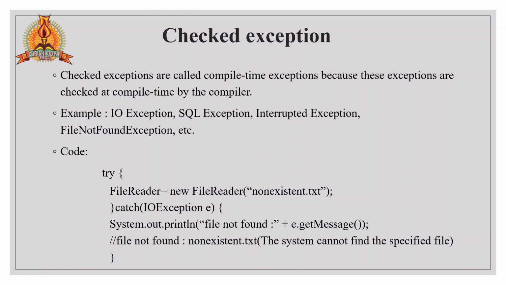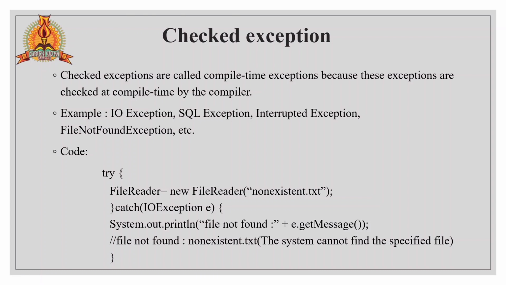For example, IOException, SQLException, InterruptedException, FileNotFoundException. IO means input output exception. And if the file is not found, that will be a compilation error.